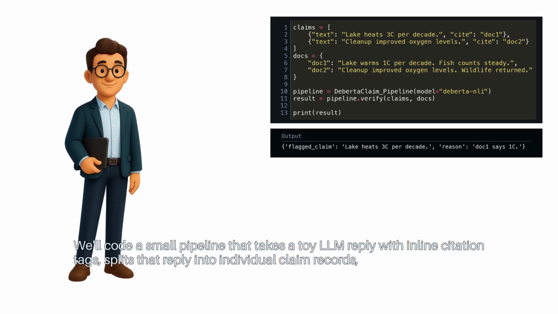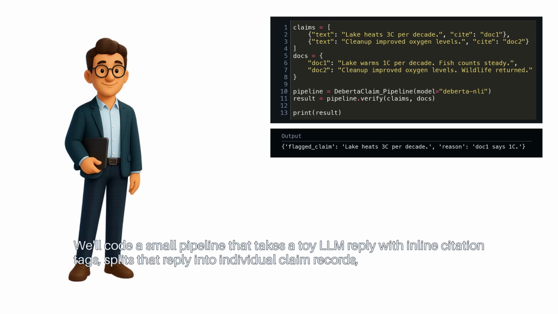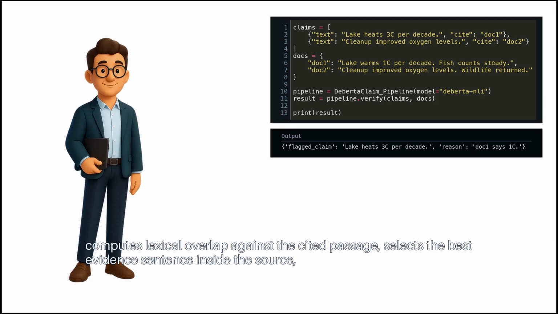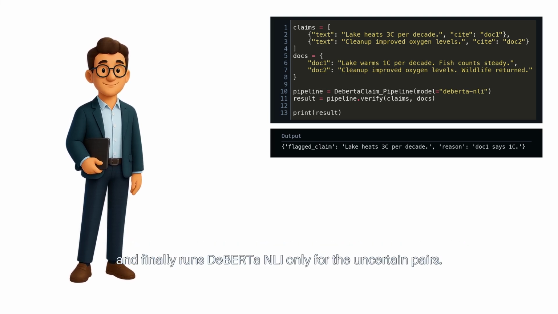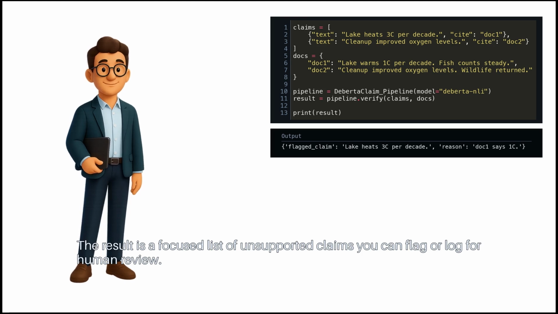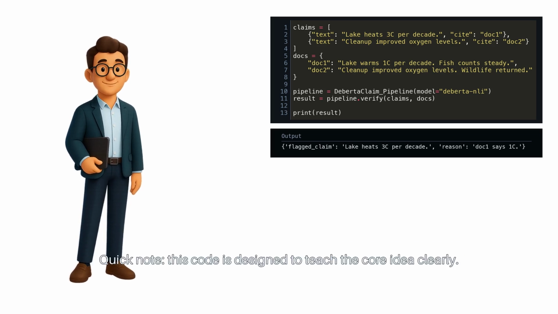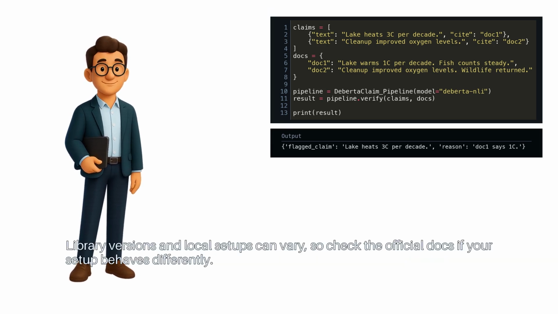We'll code a small pipeline that takes a toy LLM reply with inline citation tags, splits that reply into individual claim records, computes lexical overlap against the cited passage, selects the best evidence sentence inside the source, and finally runs DeBERTa NLI only for the uncertain pairs. The result is a focused list of unsupported claims you can flag or log for human review. Quick note, this code is designed to teach the core idea clearly. Library versions and local setups can vary, so check the official docs if your setup behaves differently.